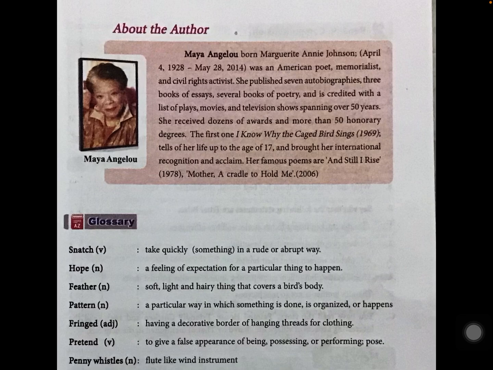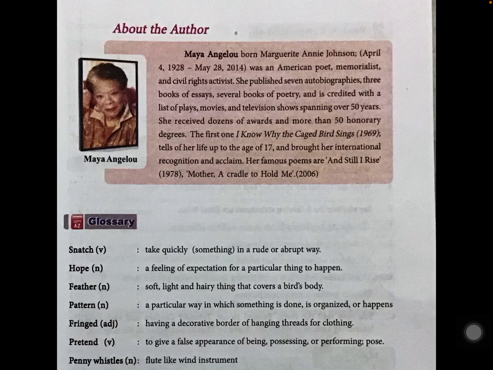She was an American poet, memorialist and civil rights activist. Okay, so what is meant by memorialist, children? A person who writes memoirs. Memoirs means a book or other piece of writing based on the writer's personal knowledge about, say, famous people, place or events. So by this what can you understand? So whatever knowledge she has about famous people or places or events, she writes books based on that.